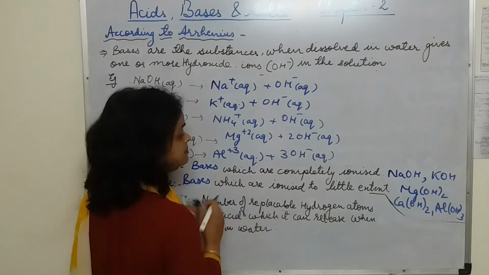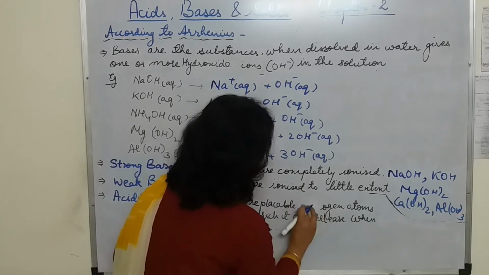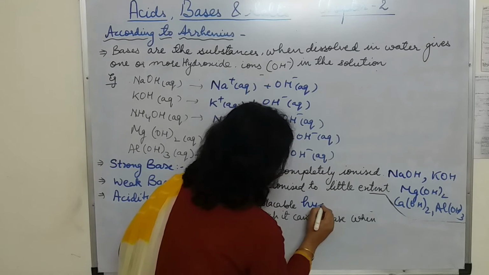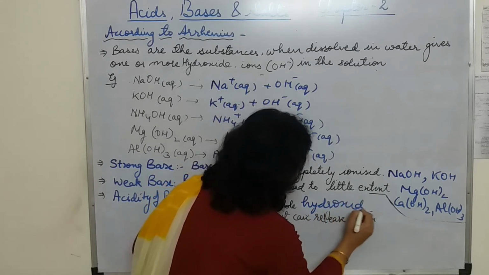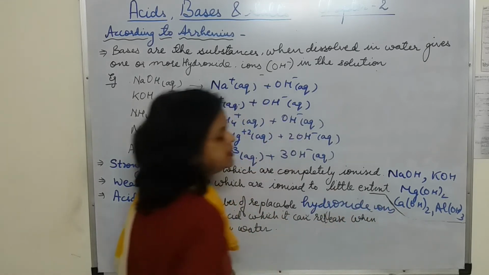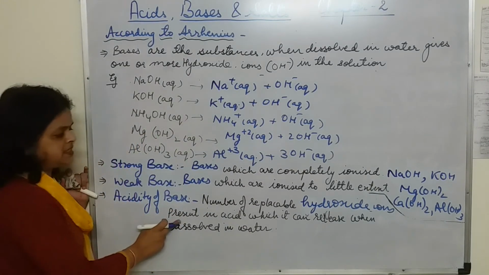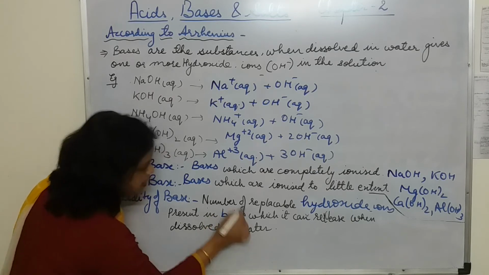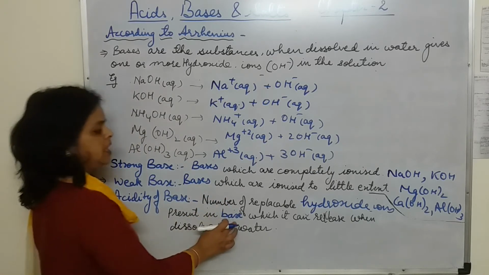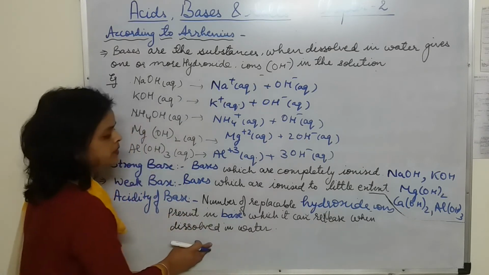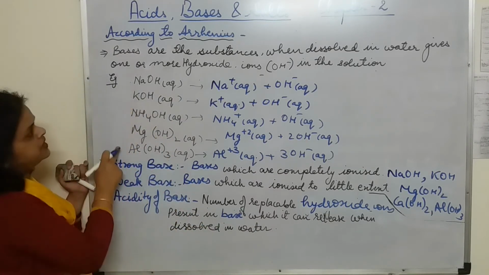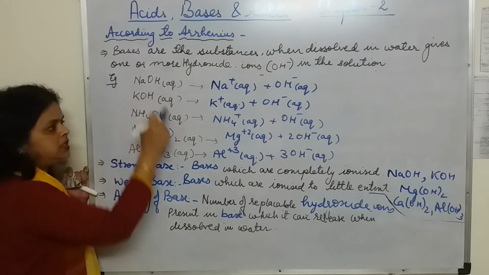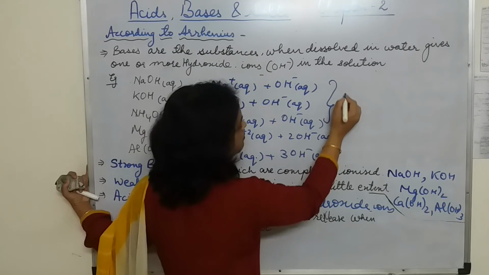It is the number of replaceable hydroxide ions, that means OH ions, present in the base, which can be replaced when they are dissolved in water. So when we see the different examples here, NaOH, KOH, NH4OH, all these are examples of monoacidic bases.